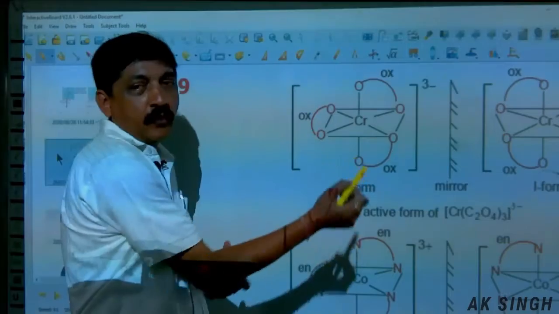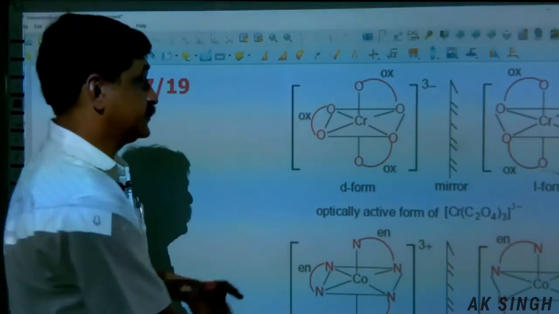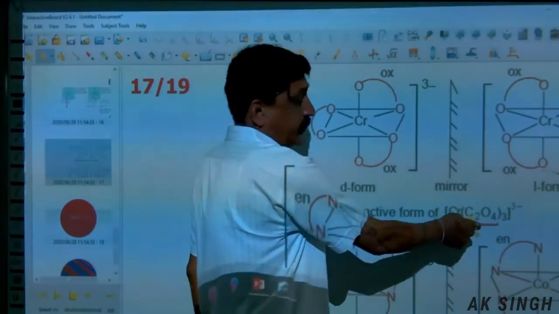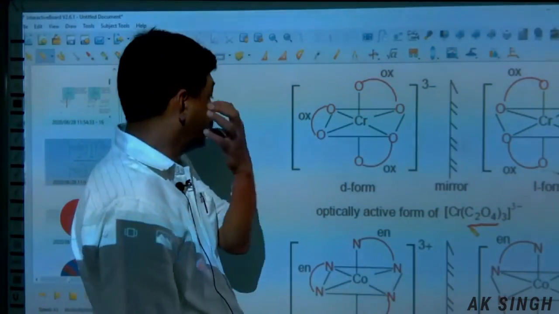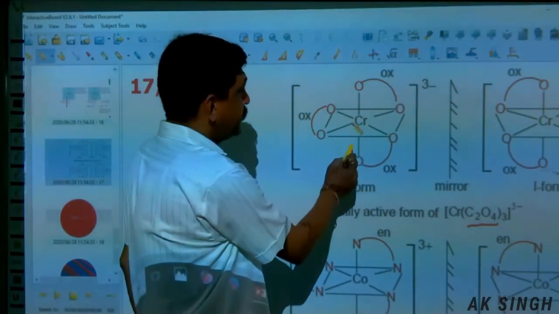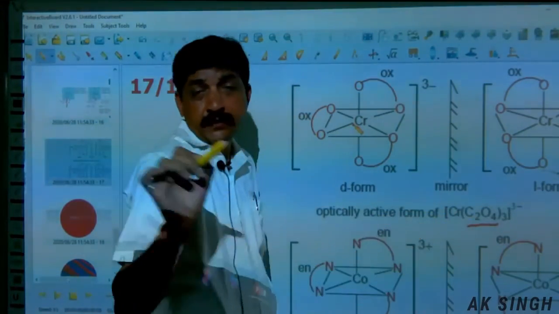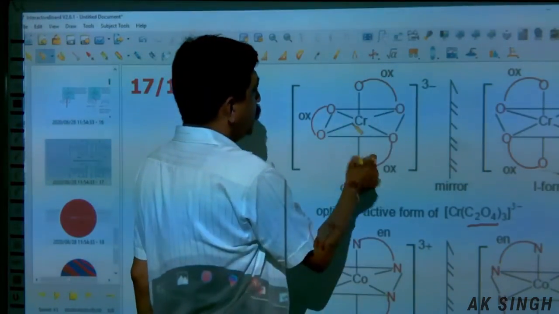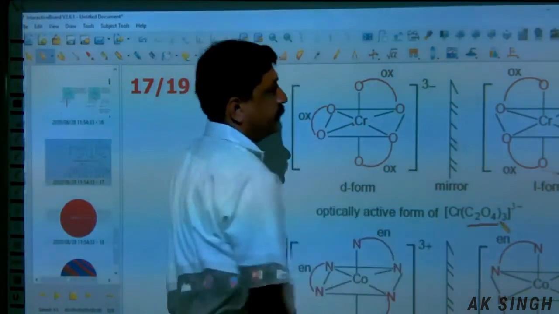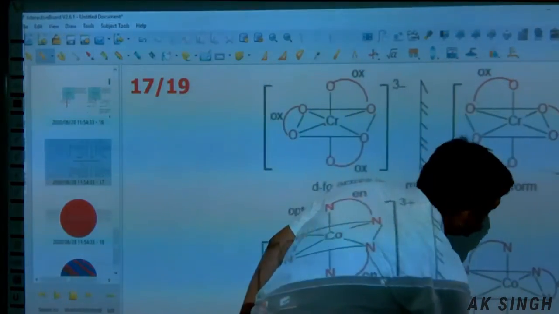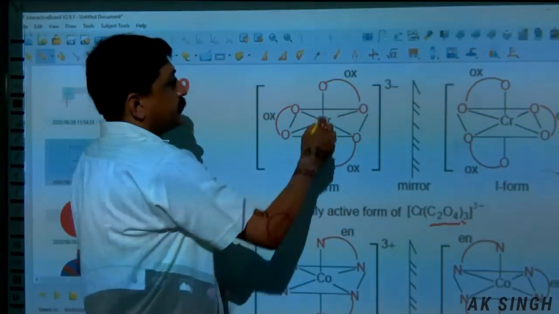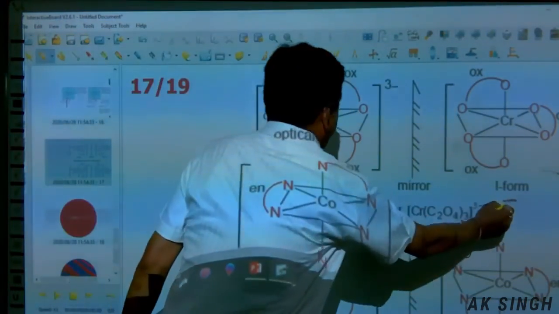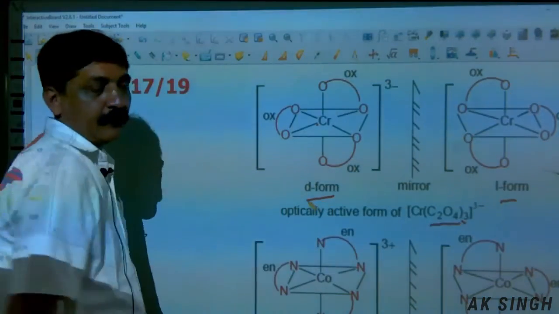This stands for oxalate, oxalate 2-, from oxalic acid. So tris oxalate chromium. Chromium is at the center, and these are oxalate. Oxalate 2- is a bidentate ligand, so 1, 2, 3. There are 3. This position and the mirror image of that, the D form and L form.